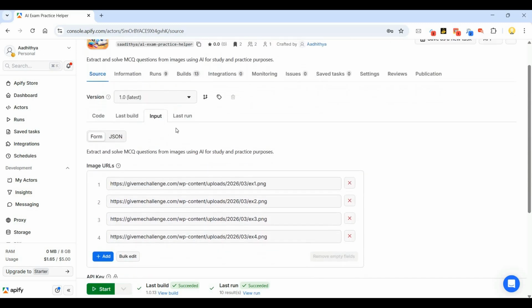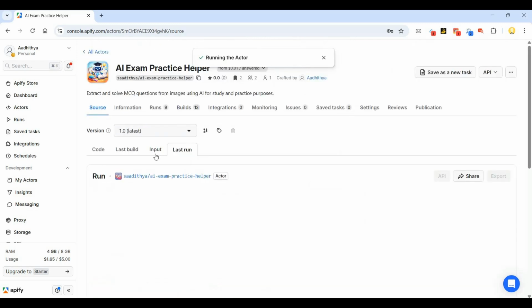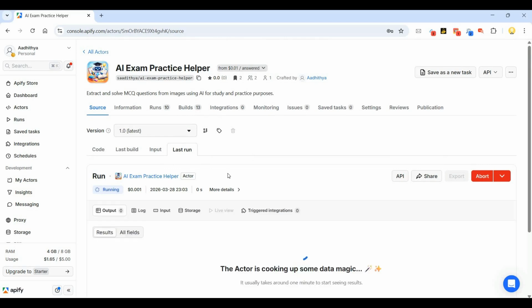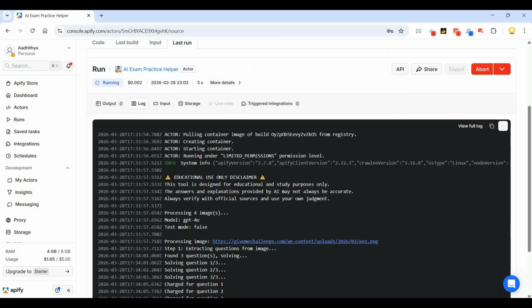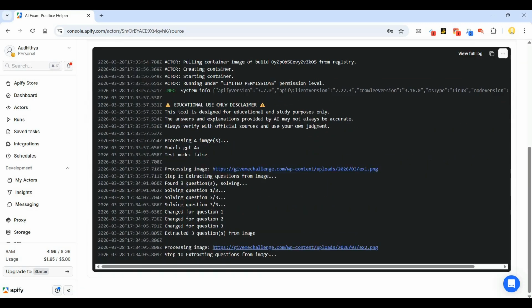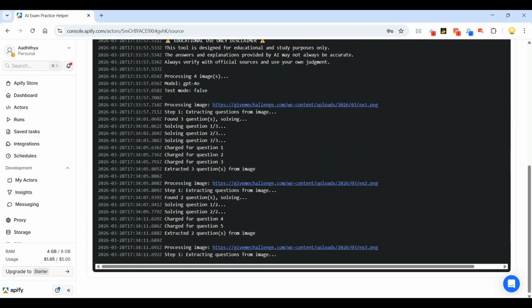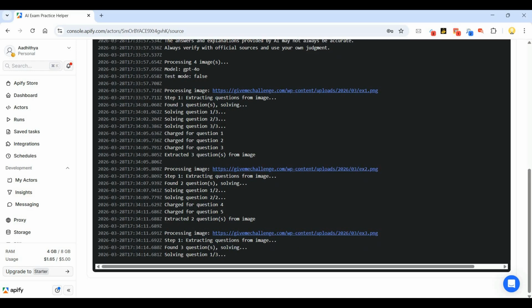What it will do is, in the log, if you go and see, it will go through this and try to solve those answers and give me the output in the form of an Excel, or JSON, or any format. If you see this first one, it's extracting the question, it is solving it, first image, third image. It is extracting the questions and solving them.